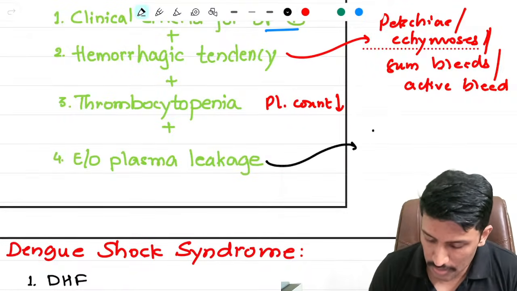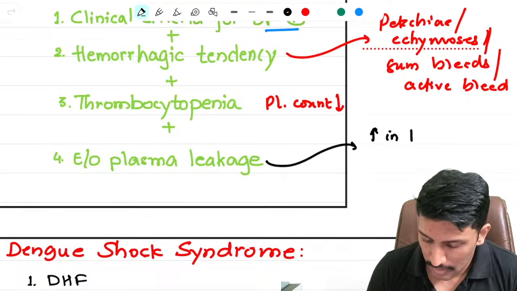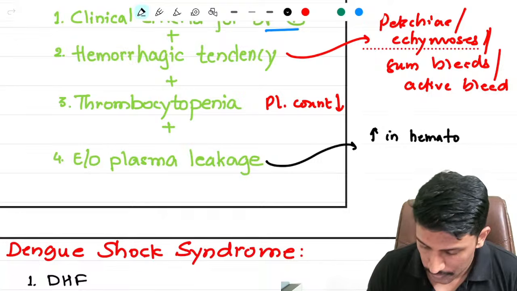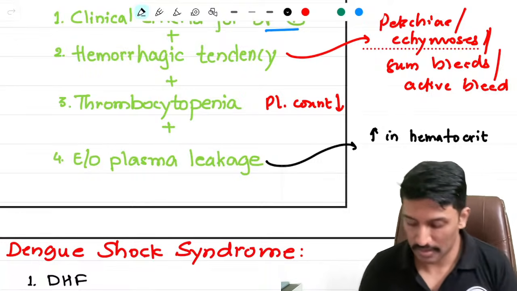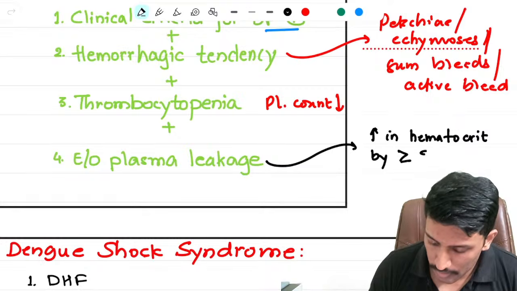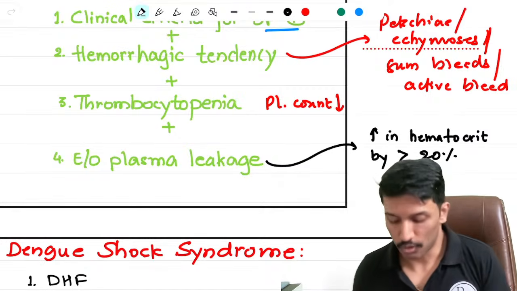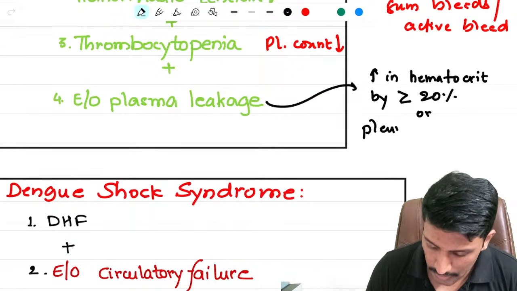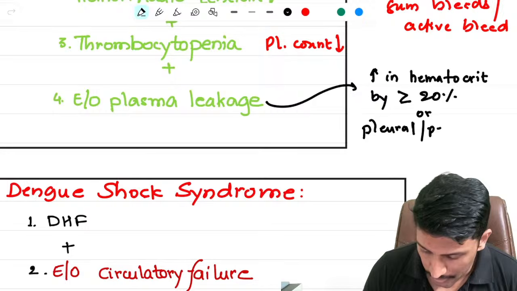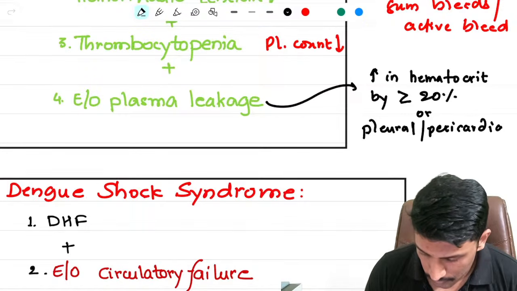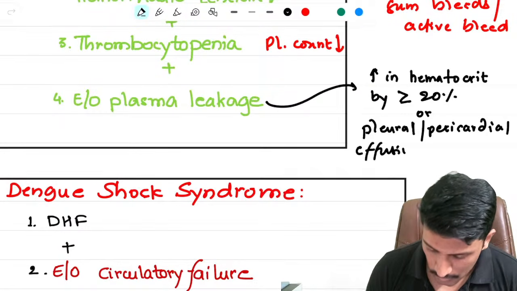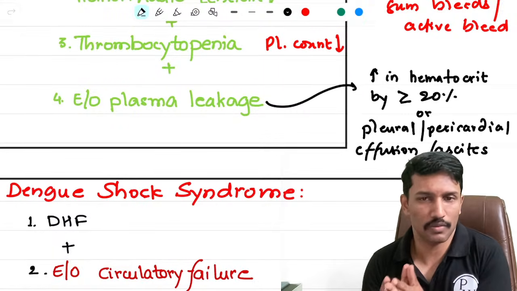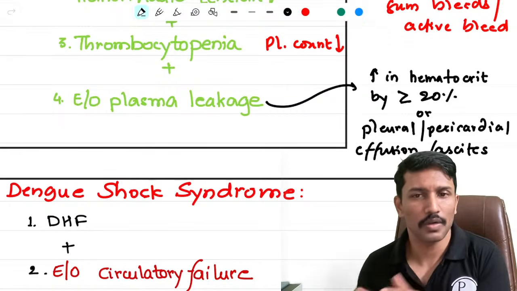What is the evidence of plasma leakage? Increase in hematocrit by more than or equal to 20%. So what was the previous baseline value? Over and above that, the hematocrit is increased by more than or equal to 20%. Or patient has developed clinically significant pleural or pericardial effusion or ascites. Mild pleural effusion, pericardial effusion, and ascites are common. Clinically significant values encountered, then there is evidence of plasma leakage.